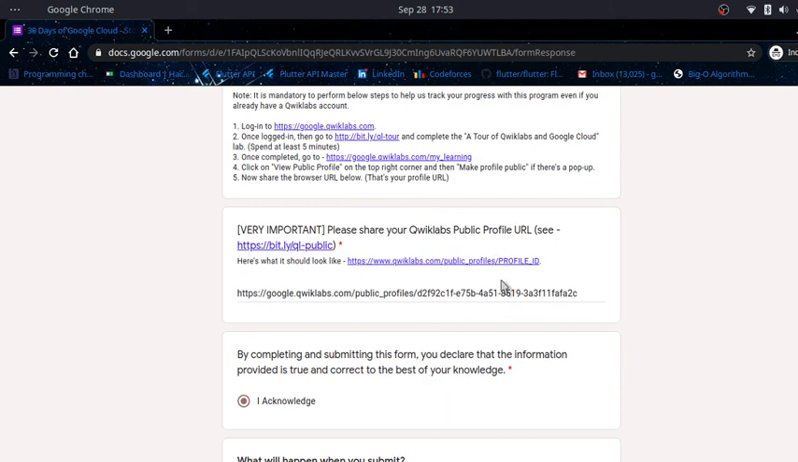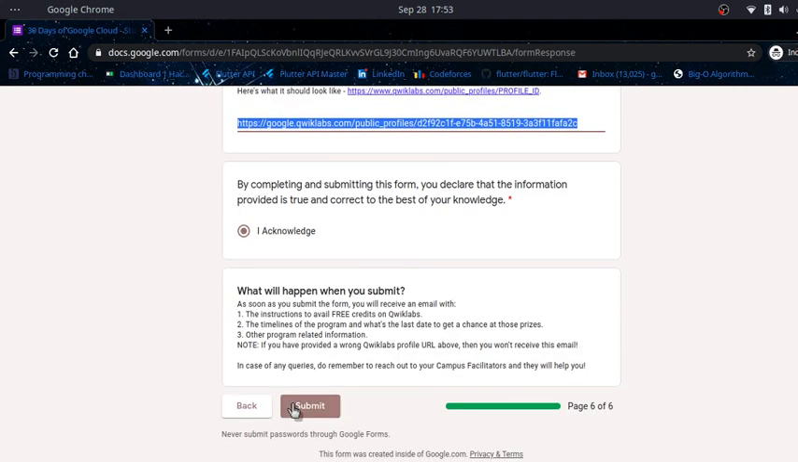Then comes the same page again. Make your profile public as I told you earlier. Go to Quick Labs, go to the My Learning option, and there you will find a View Public Profile button. All the instructions are also listed here. Please read them carefully, then acknowledge and submit.